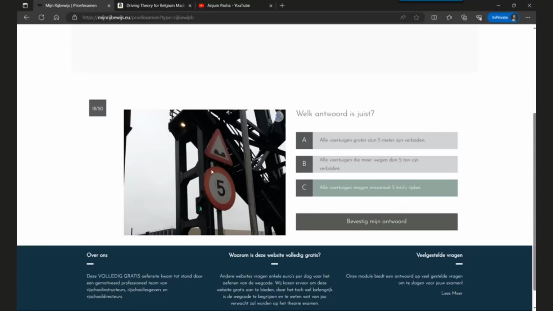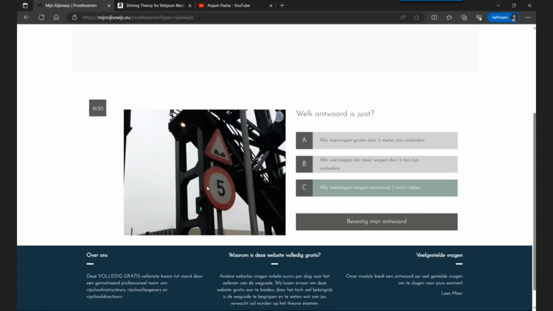So this is a round board. We know that from the book. If you want to know about the different boards and how to identify them, you can refer to the book. It's very well explained. A round board with red is a prohibition. Round boards are very important. They can be red boards or blue boards. Red boards are prohibition, blue boards are obligatory, which means mandatory.